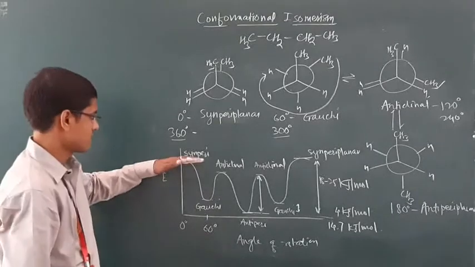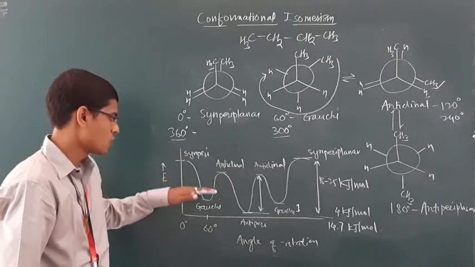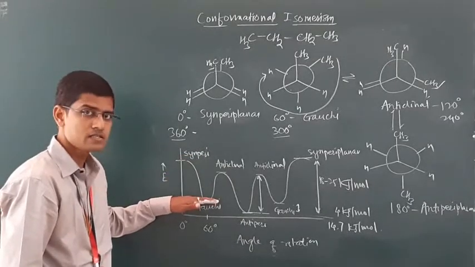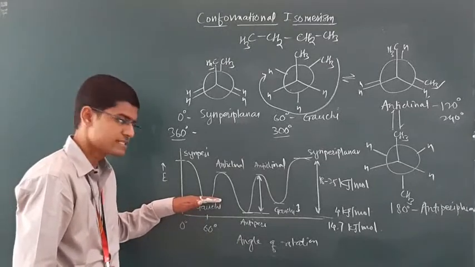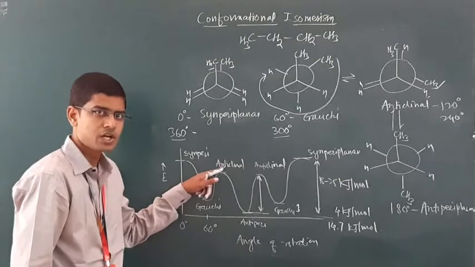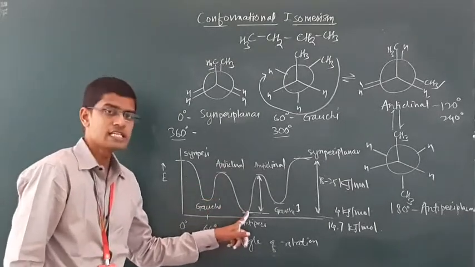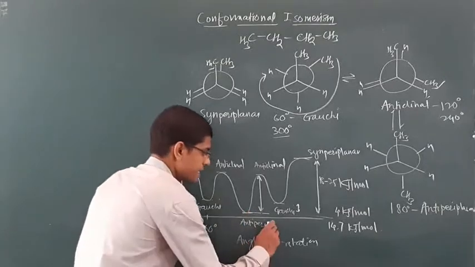Okay. Syn-periplanar, least stable, highly energetic. Gauche, partially staggered, stable, less energetic. Then anticlinal, partially eclipsed, energetic. Then fully staggered, most stable, least energetic, anti-periplanar.